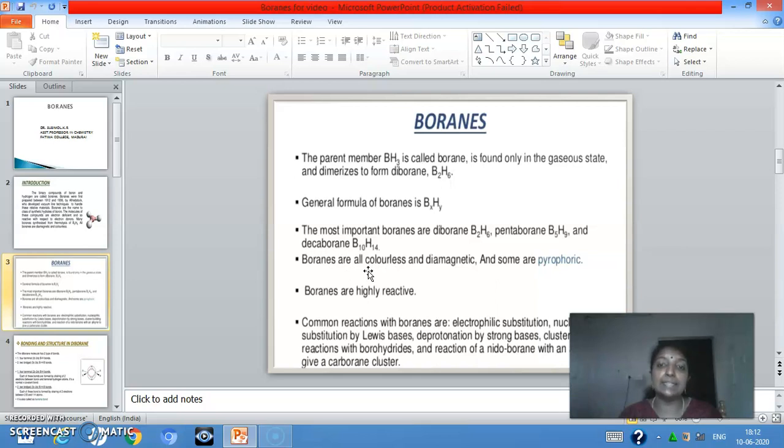Boranes are colorless and diamagnetic, and some are pyrophoric, and all boranes are highly reactive also. The common reactions of boranes include electrophilic substitution reactions, nucleophilic substitution reactions, deprotonation by strong bases, cluster building reactions, etc.